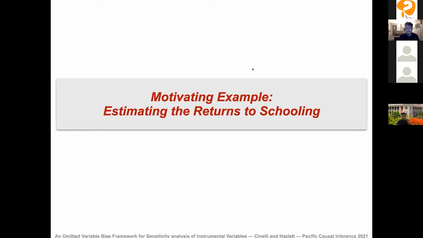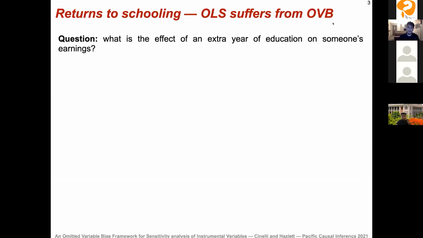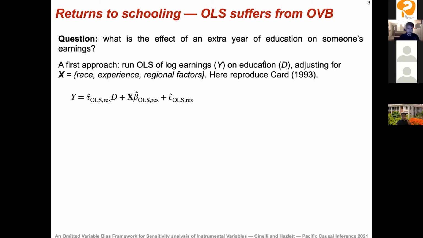To make things concrete, I always like to start with an empirical example. Here we're going to use a classical example from economics. Our research question is, what is the effect of an extra year of education on someone's earnings? The most natural approach for applied researchers is to run an ordinary least squares regression of log earnings Y on our treatment, education D, adjusting for some observed covariates X, such as race, experience, regional factors, and others. And here we're going to reproduce the results of a famous paper from David Card.